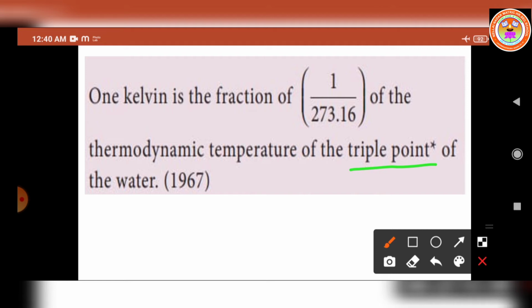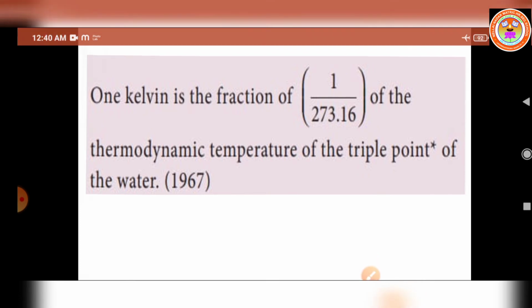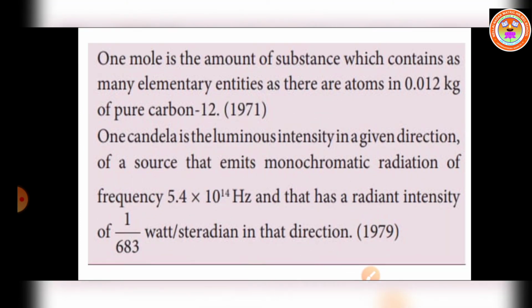The triple point temperature of water is 273.16 Kelvin. Okay, using this value only we have to find out what is 1 Kelvin. So 1 Kelvin is the fraction of 1 by 273.16 of the thermodynamic temperature of the triple point of water. So next we have to move on to the next base quantity, amount of substance.